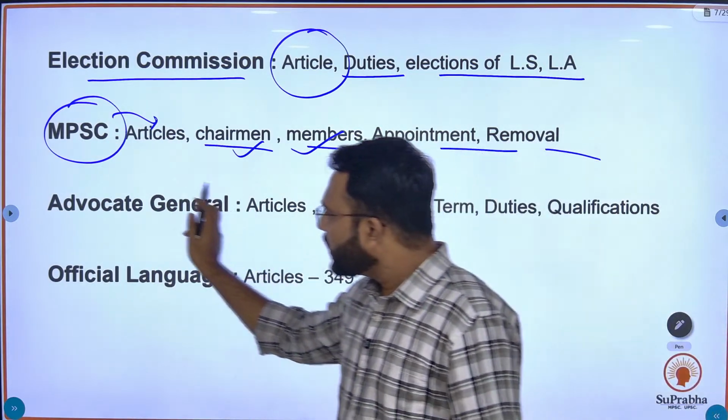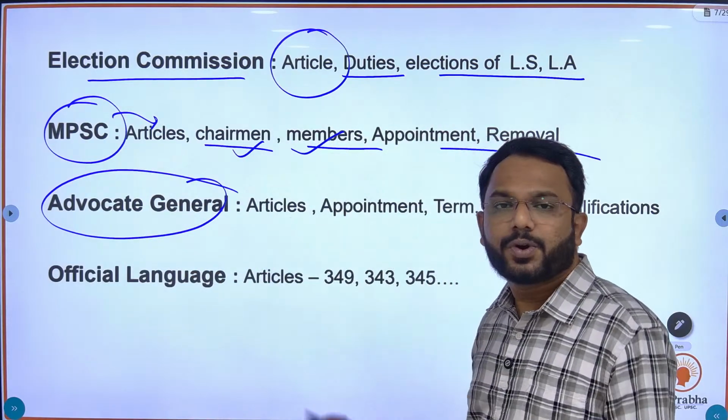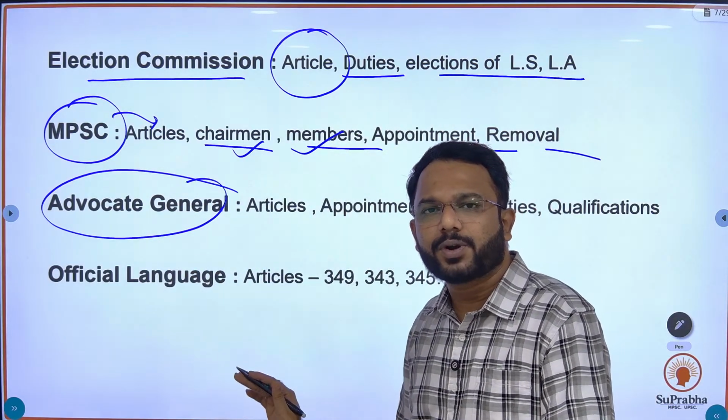The next topic is Advocate General, the most important topic. The most important.